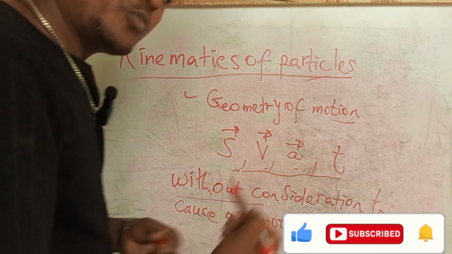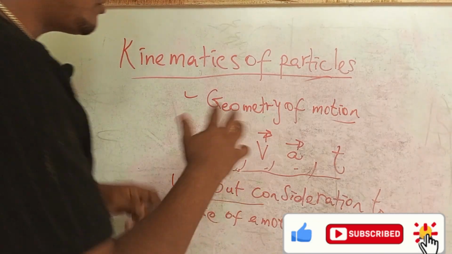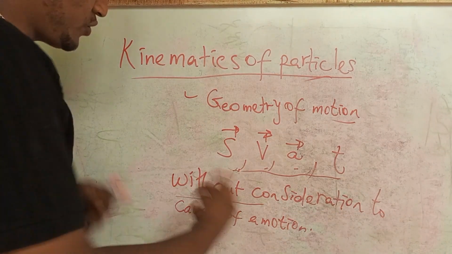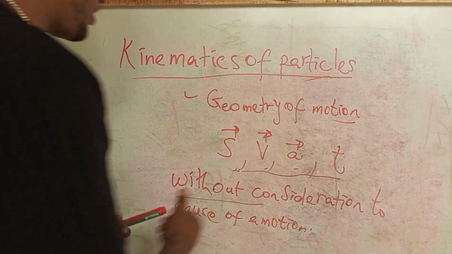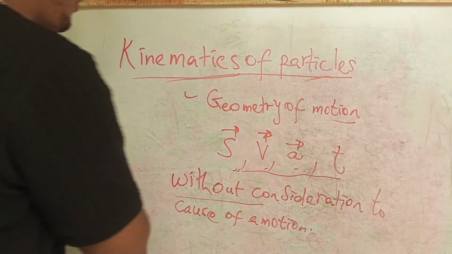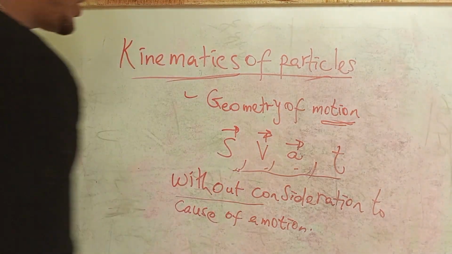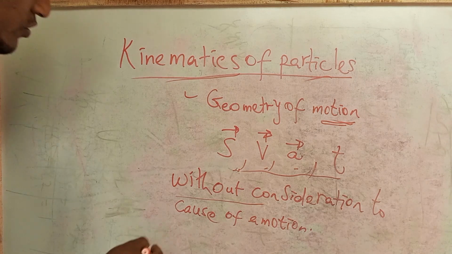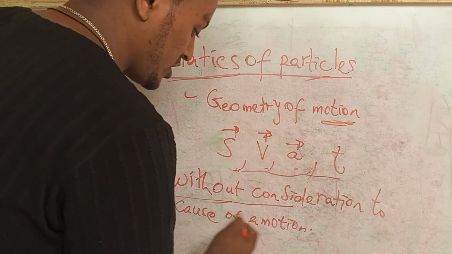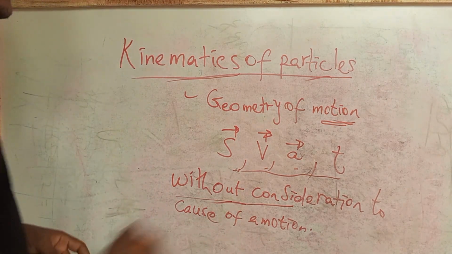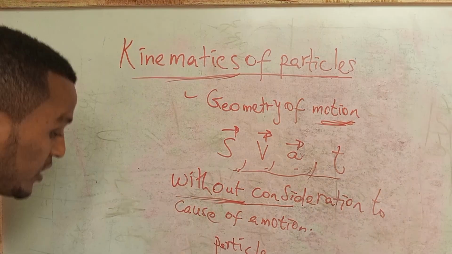The cause of the motion is not the issue for kinematics, but the motion of the particle itself is the issue for kinematics. Kinematics is not considering the cause of the motion, but it considers particles in motion.